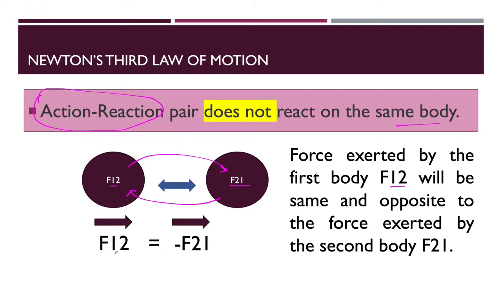But these two forces will be the same but opposite. You have to remember this very carefully, that an action reaction pair does not act on the same body. It will be acting on different bodies.